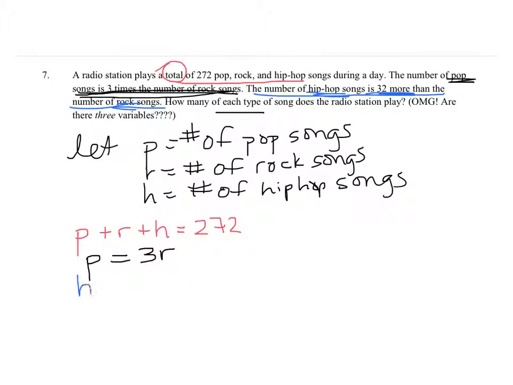So hip-hop is 32 more than rock. Now notice here that we have 2 equations in terms of R. So we know that pop can be related to the number of rock songs. We also know that hip-hop songs can be related to the number of rock songs.